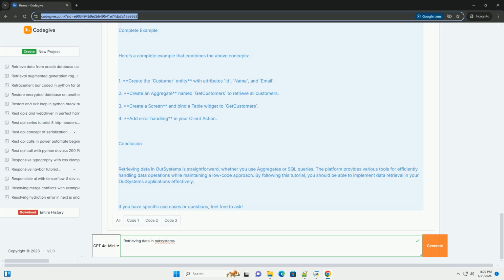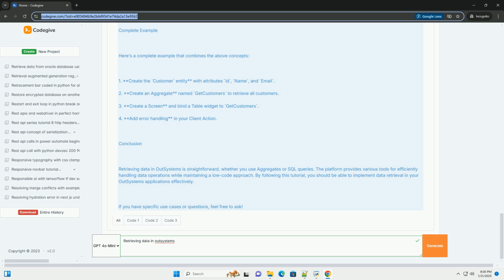Complete example. Here's a complete example that combines the above concepts. 1. Create the customer entity with attributes ID, name, and email. 2. Create an aggregate named getCustomers to retrieve all customers. 3. Create a screen and bind a table widget to get customers. 4. Add error handling in your client action.